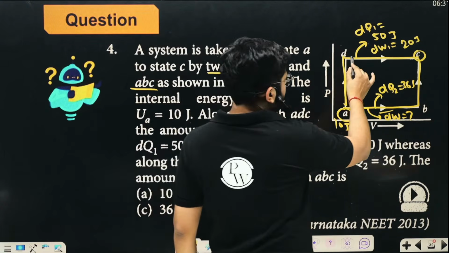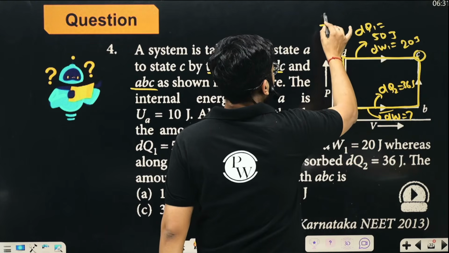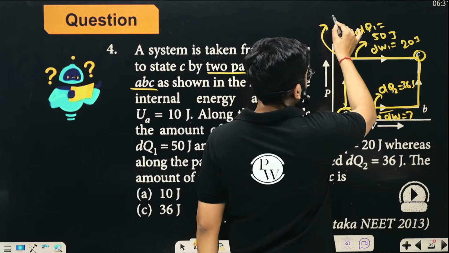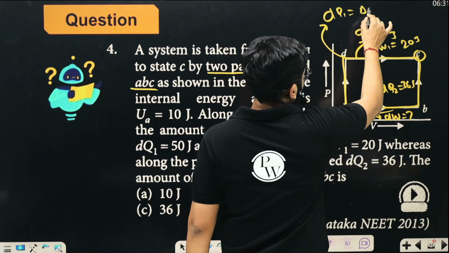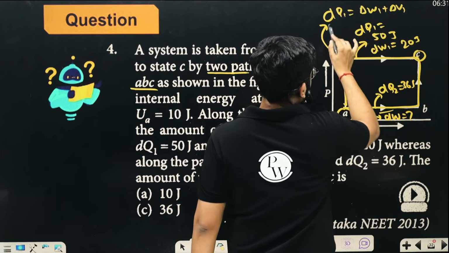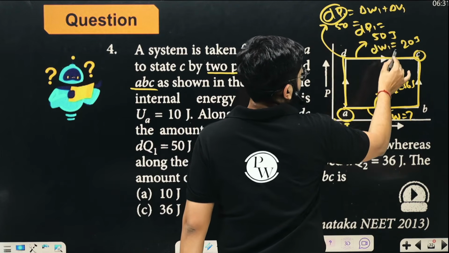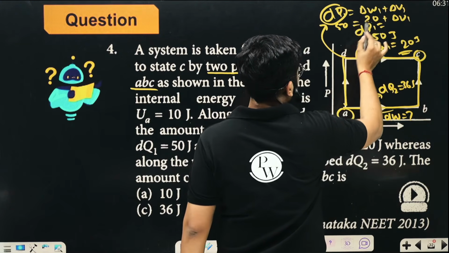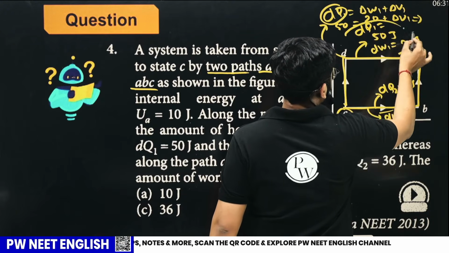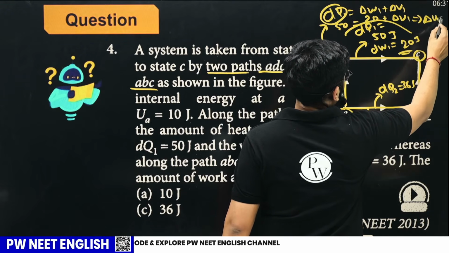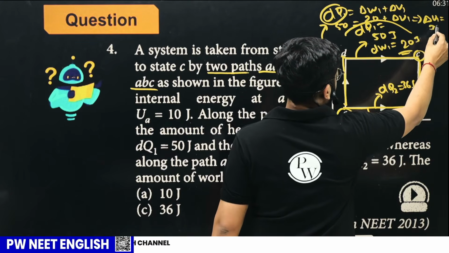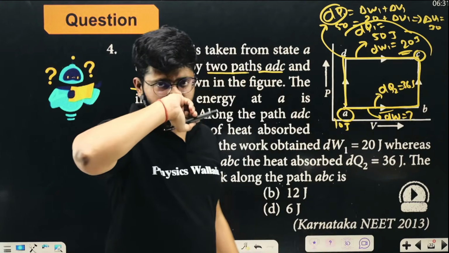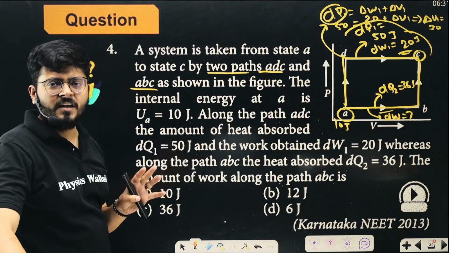So following the logic, if you apply the basic concept of the first law of thermodynamics, you can say that dq1 is dw1 plus du1. So dq1 is 50 and the work done in this one is 20. The change of internal energy in the first process is 50 minus 20. So delta U1 is how much? 50 minus 20, which is 30 joules. So from A to C, how much change of energy are you getting? 30 joules.